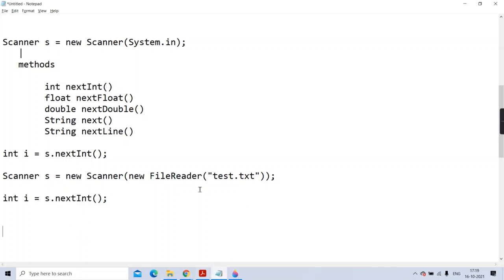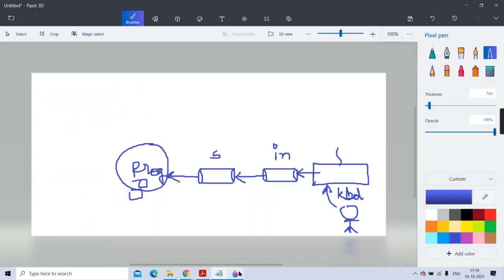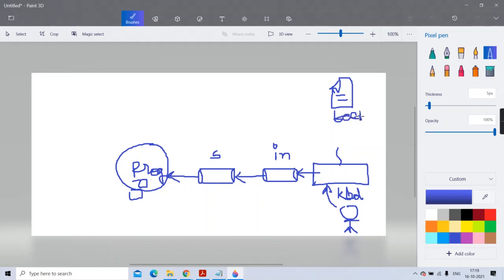Okay, so I hope it is clear. Now in this case, the piping will be how? The second technique. The piping will be like this. See, on the disk you have a file. Assume this is the disk file, test.txt. Now, which stream is connected to this test.txt? Like the keyboard's place is taken by this file, test.txt. And who is connected to that file? The FileReader object.